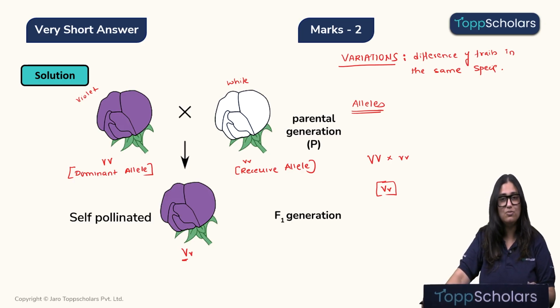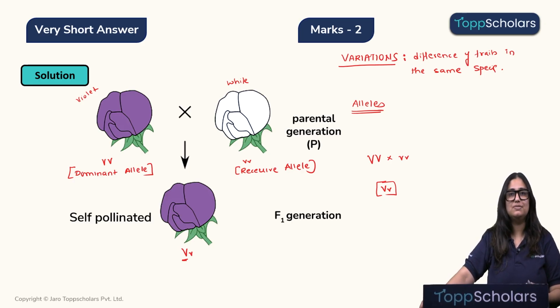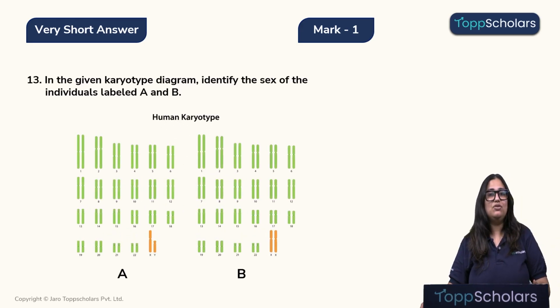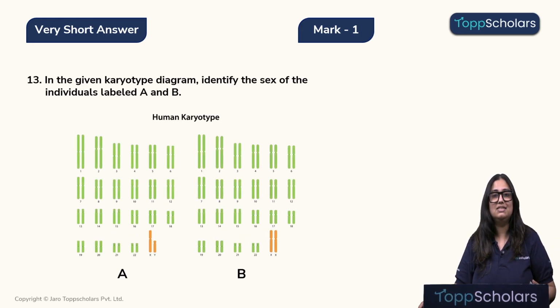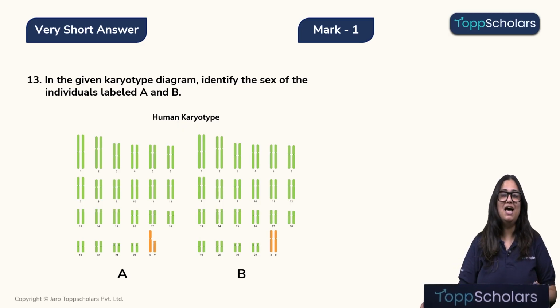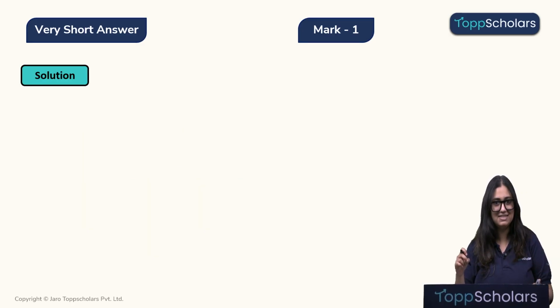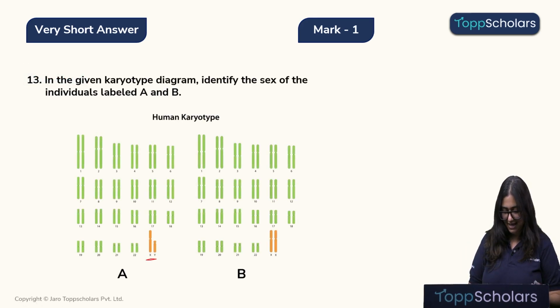Yes. Now let's move on to the next question. In the given karyotype diagram, identify the sex of the individuals labeled A and B. We have already solved this question ahead, children. I think you have already guessed it correctly. Yes, the individual with A has X and Y chromosomes. Therefore, this individual will be male. And the individual with B has XX chromosomes and therefore, this individual will be female.